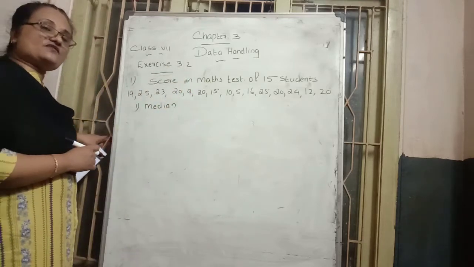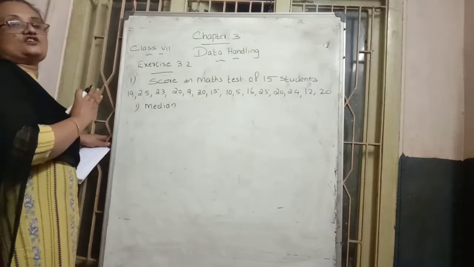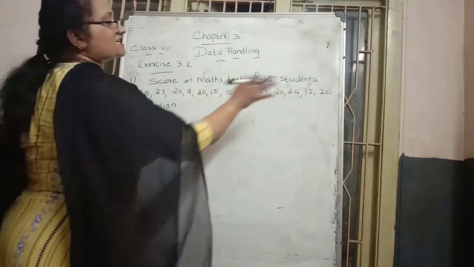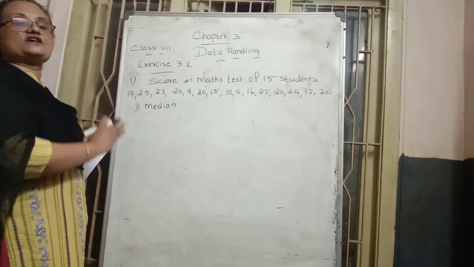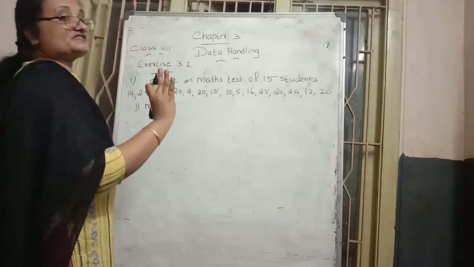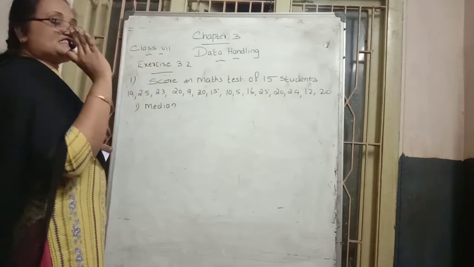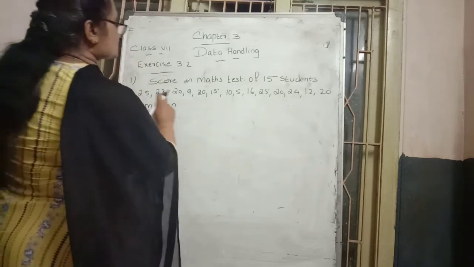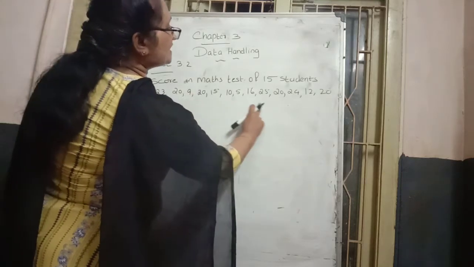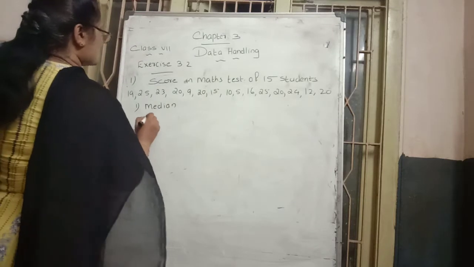So first what do we want to do? Arrange in ascending or descending order. I am going to write in ascending order; ascending means small number to big number. Don't forget, ascending or descending order is a must. Otherwise, your answer comes out wrong. So first we write in ascending order. In this given data, which is the smallest number? 5 is the smallest number.